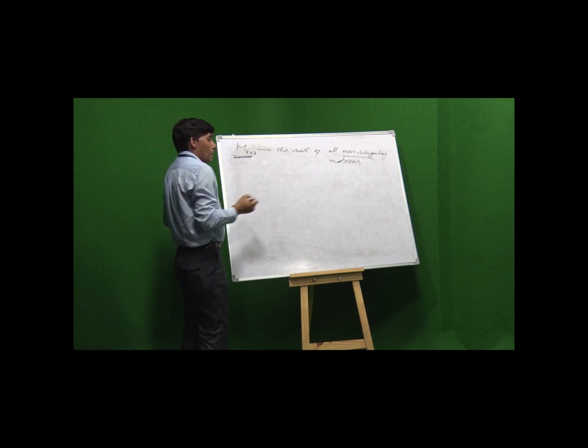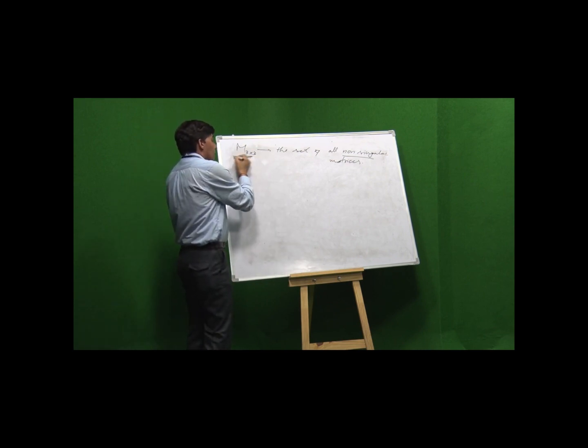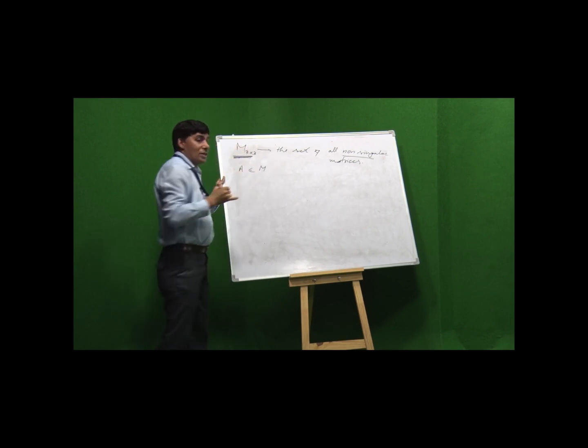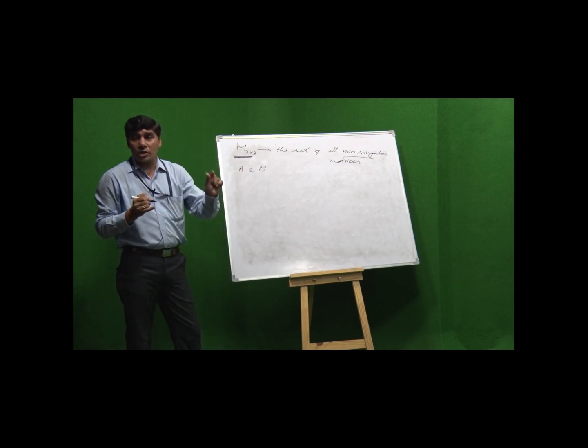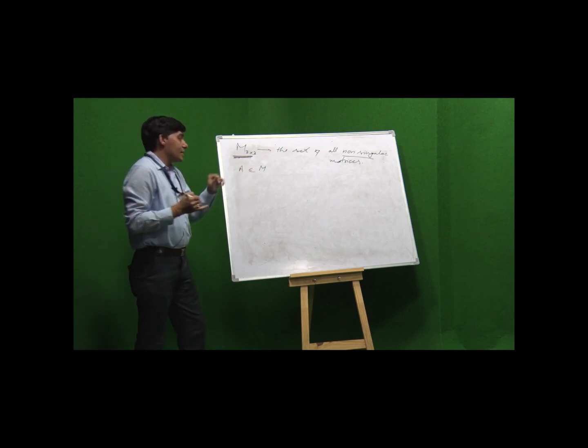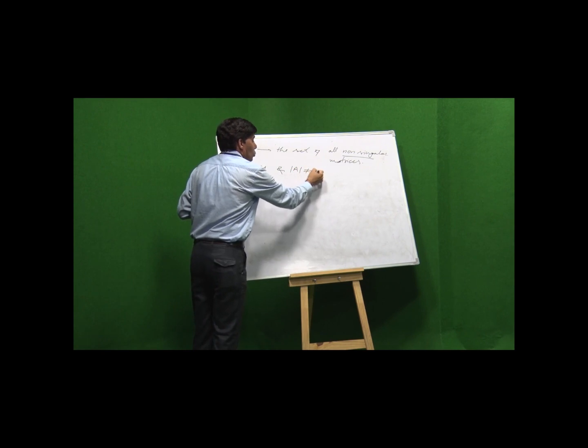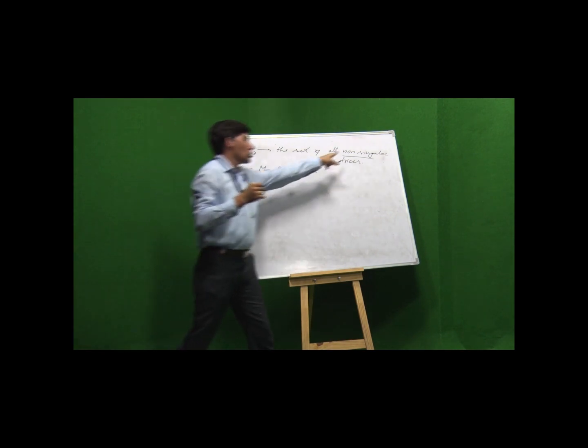We see A belongs to M. That means A is a matrix of order 3 and the determinant of A does not equal 0 due to the non-singularity.